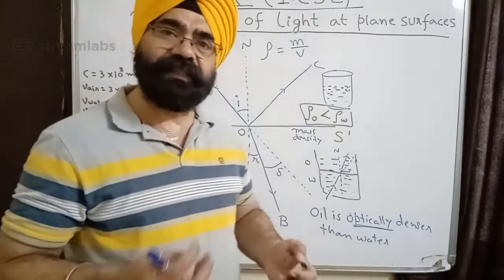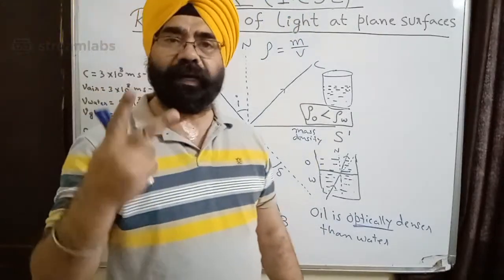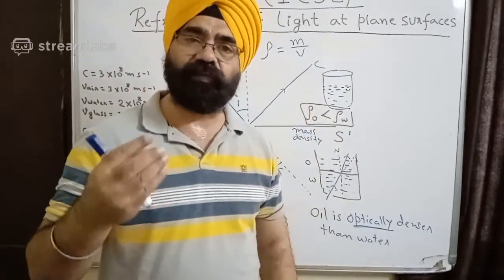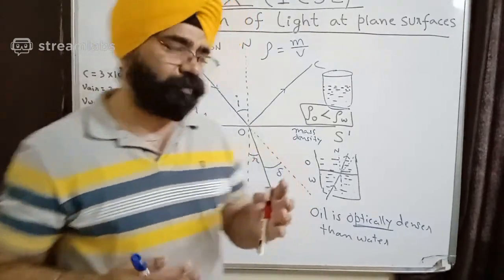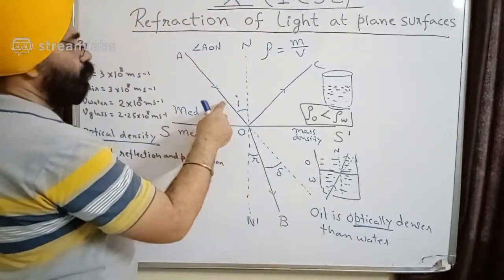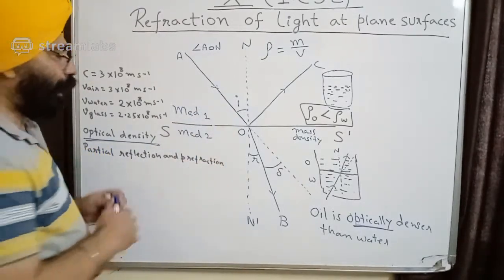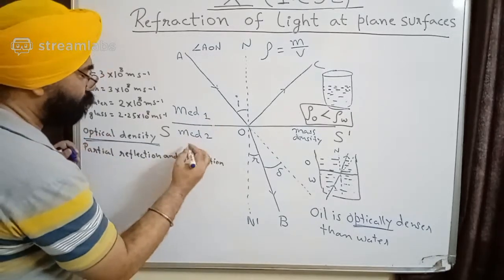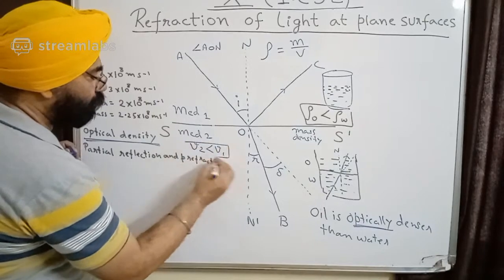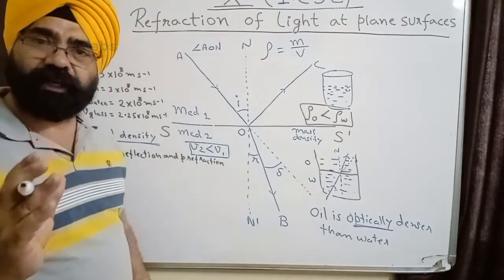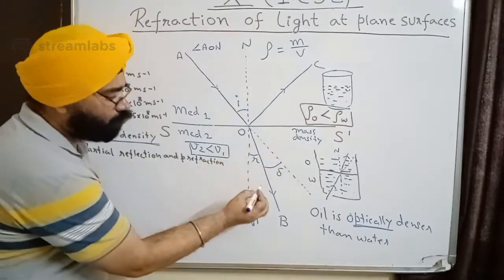So what is optical density? Optical density I talk when I am taking two mediums. Of course, refraction takes place when I have two different mediums. So in these two mediums, if light is traveling from medium 1 to medium 2, and the speed of light reduces, I say V2 is less than V1. If the speed of light reduces, then the light falls towards the normal.